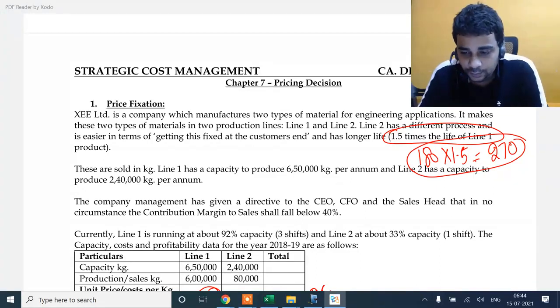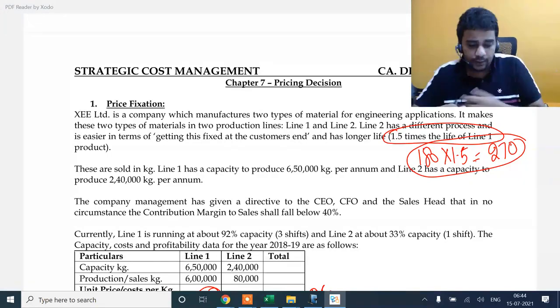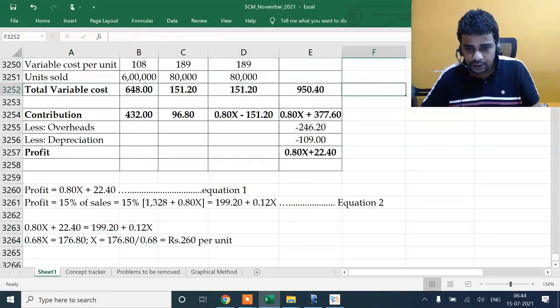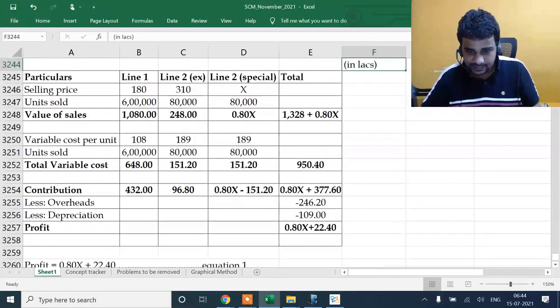This is what I'll try to tell the customer. 180 into 1.5 is 270. I'm asking you to pay 260. Normally I sell it for 315 or 310, so I am telling you to just pay 10 rupees extra. This is what I'll tell the customer. When I go to the management, now the management issue is going to be the contribution. Just listen for some time.